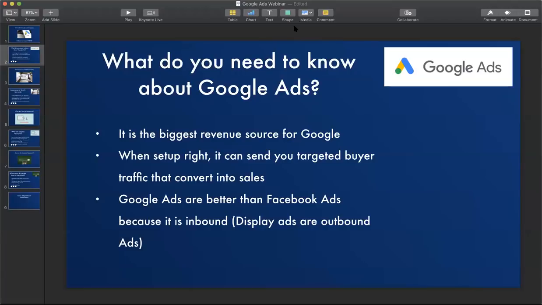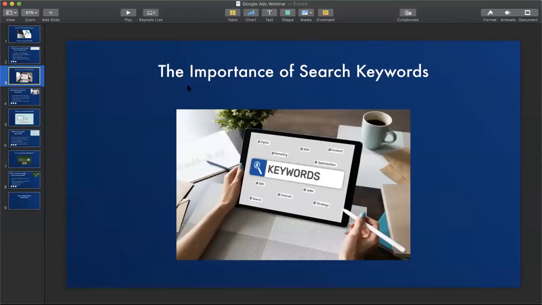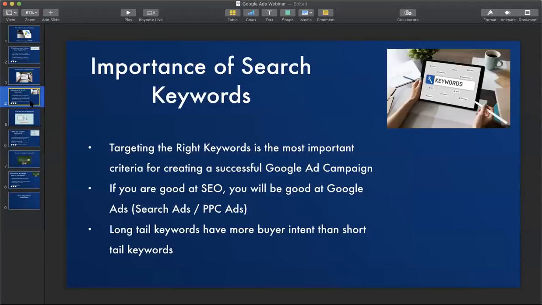Let's go to the next slide. What we are going to learn is the importance of search keywords. Search keywords are basically the keywords that you put on the Google search engine or any search engine for that matter. You as a consumer also use Google Ads, right? So what are keywords and what is the importance of search keywords when it comes to Google Ads?